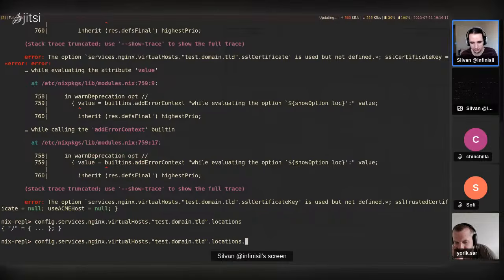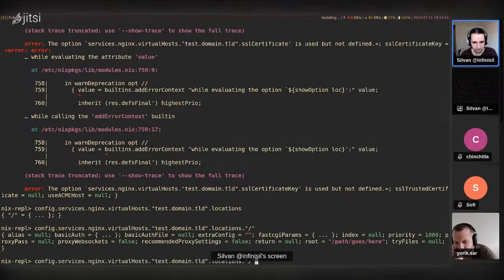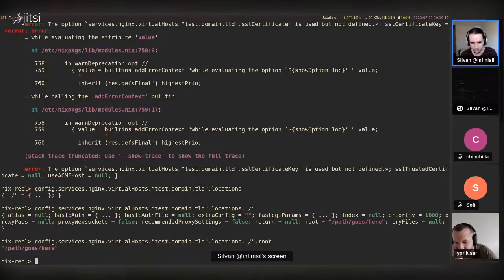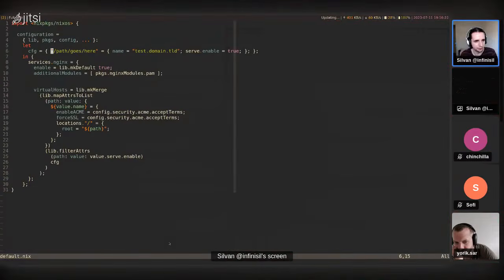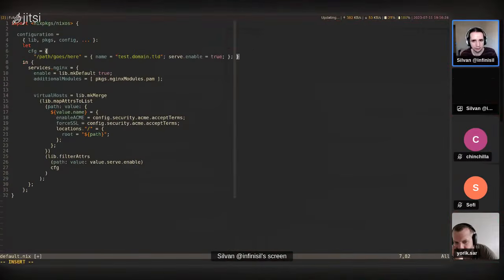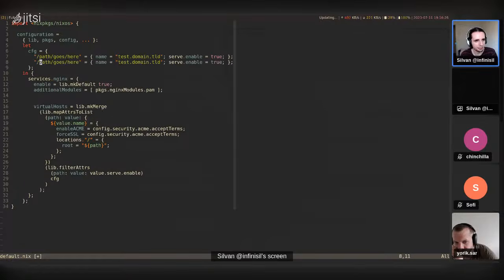So locations and the root node, and the root is the expected path. And let's just verify it works with multiple entries. So let me do it like this. Let me just copy this. Path goes there, and the domain is test2.